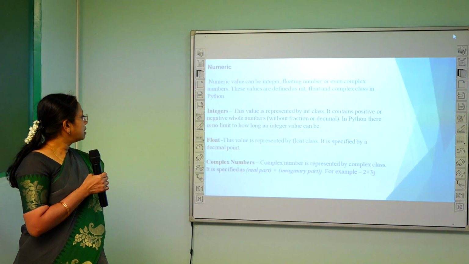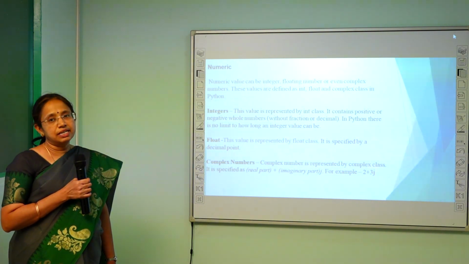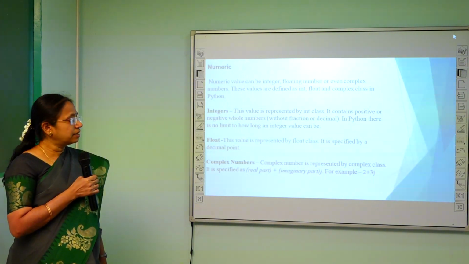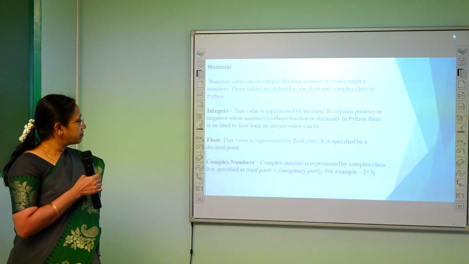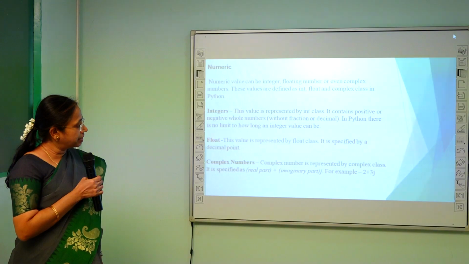Next is float. The value is represented by the float class. It is specified with decimal points. Next, complex numbers are represented by the complex class, that is, with a real part and an imaginary part. For example, the values are given here.